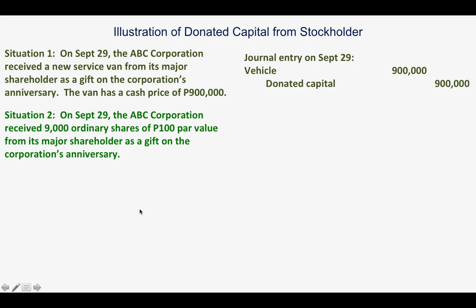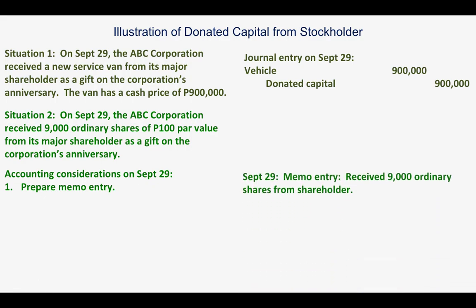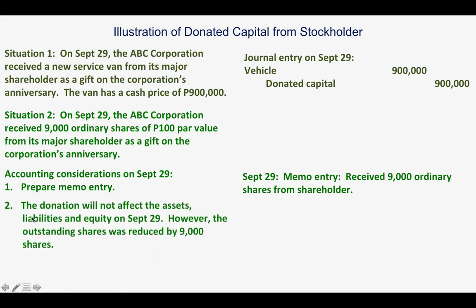So here we have to determine two dates. First, the date of donation, which is September 29. What we will have to do is prepare a memorandum entry. Okay, so here on September 29, the corporation received 9,000 ordinary shares from the shareholder. Okay, next date is,